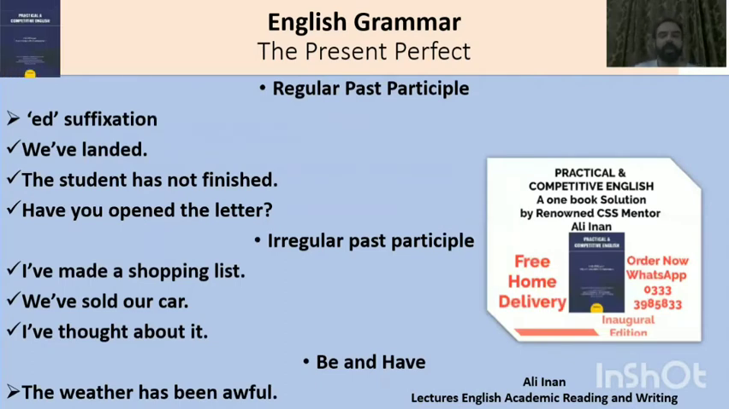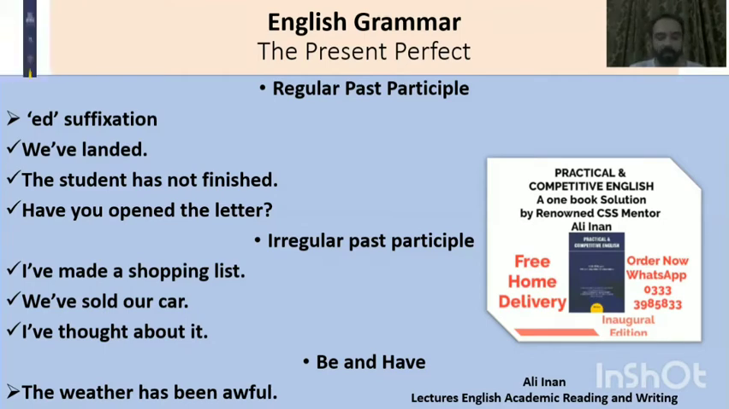So जो regular past participle है उसके साथ हमें ed की सफिक्सेशन नजर आती है. जिस तरह से we have landed or the student has not finished, but then in irregular past participles we do not take the suffixation of ed. यहां हम ऐसे verbs देखते हैं जो कि past participle form में, या जैसे आम अल्फाज में third form of verb भी कह दिया जाता है, वहां हम देख रहे हैं कि irregular forms में ed की सफिक्सेशन नहीं है.